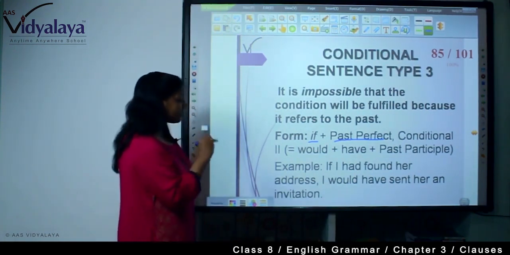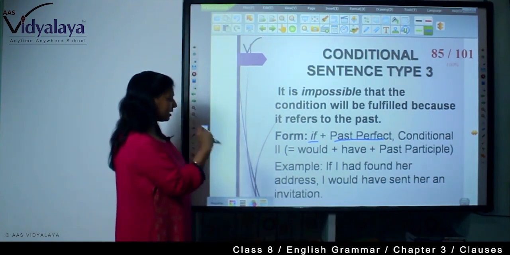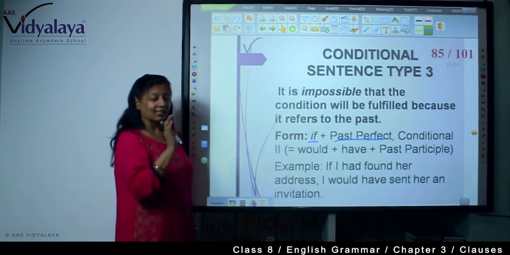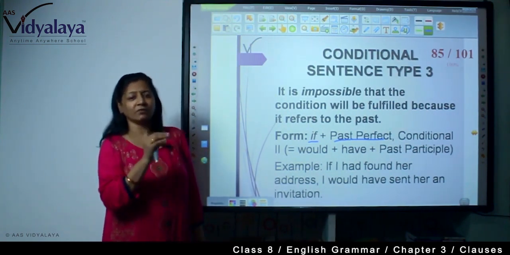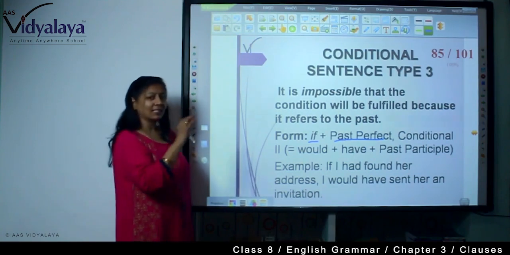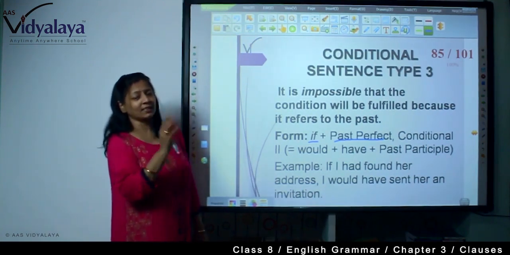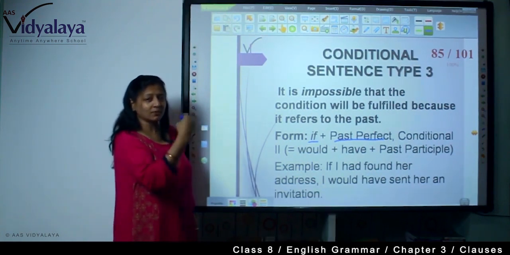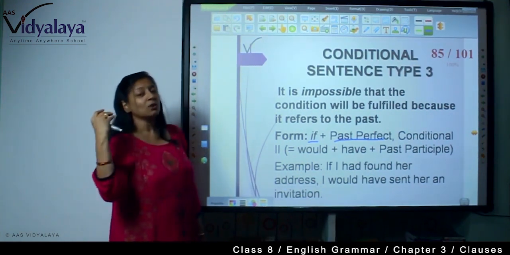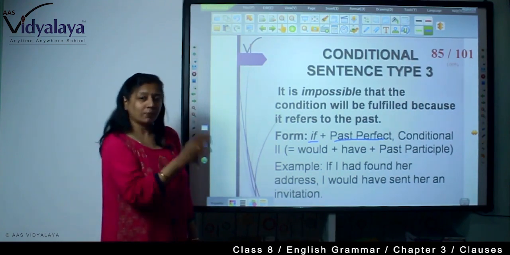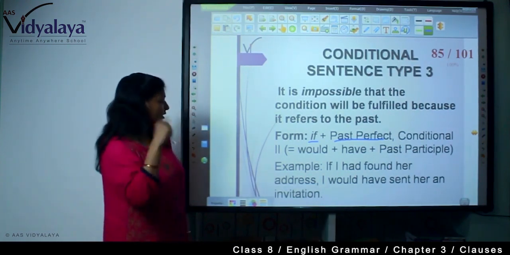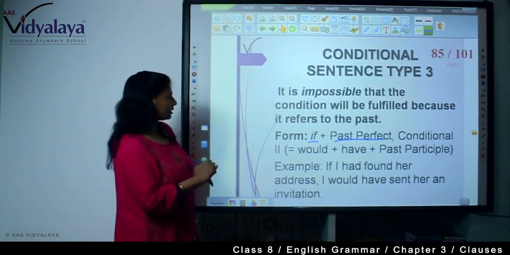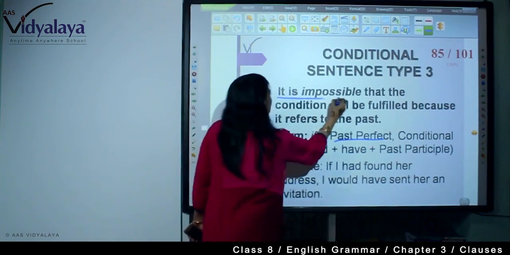For example, if I had found her address, I would have sent her an invitation. That means the person couldn't send an invitation to the lady because he didn't find her address. That's why when someone is asking the person in the present why you haven't invited her, the person says, if I had found her address, I would have sent her an invitation. Understood? So, it is impossible.